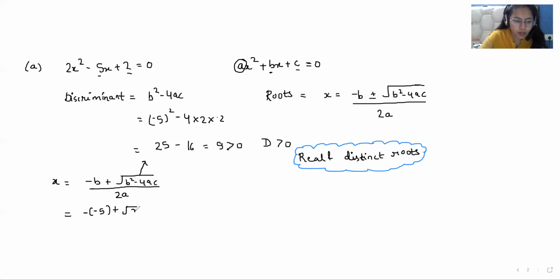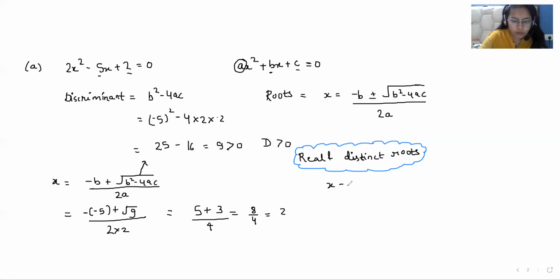So under root 9 over 2a, 2 multiply 2. So we can write it as plus 5, and under root 9 is 3, over 4. 5 plus 3 is 8 over 4, that is 2. So one root is 2.